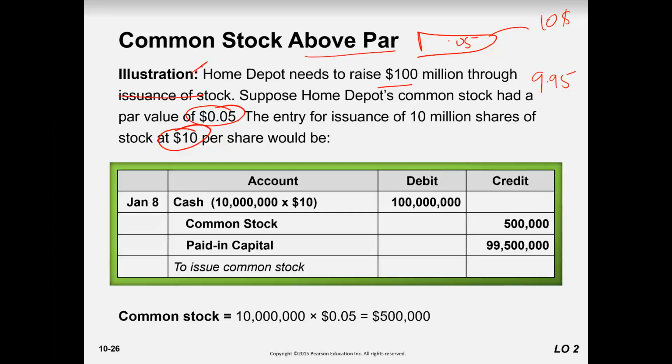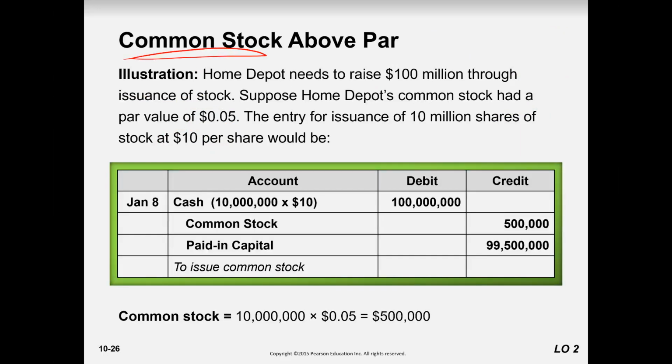9.95, plus 0.05, the answer is 10. So this is par, and this 9.95 is the premium. What do we call premium in common stock? Additional paid in capital. Cash received is 100 million, and how many shares are issued? 10 million, at 10 each.